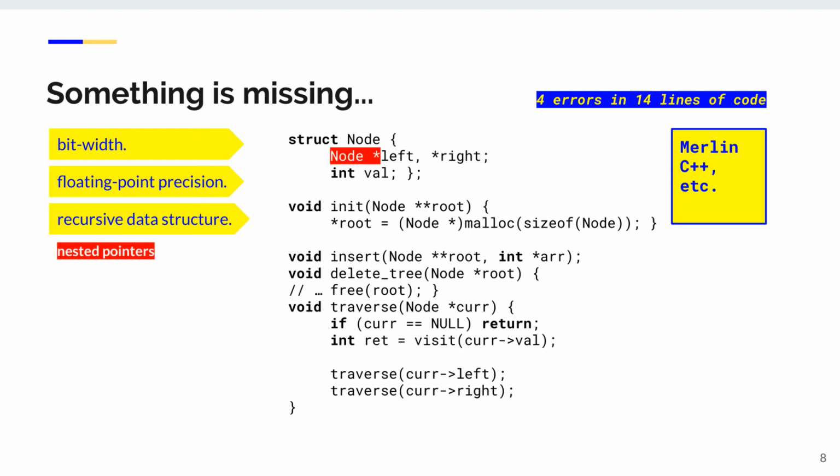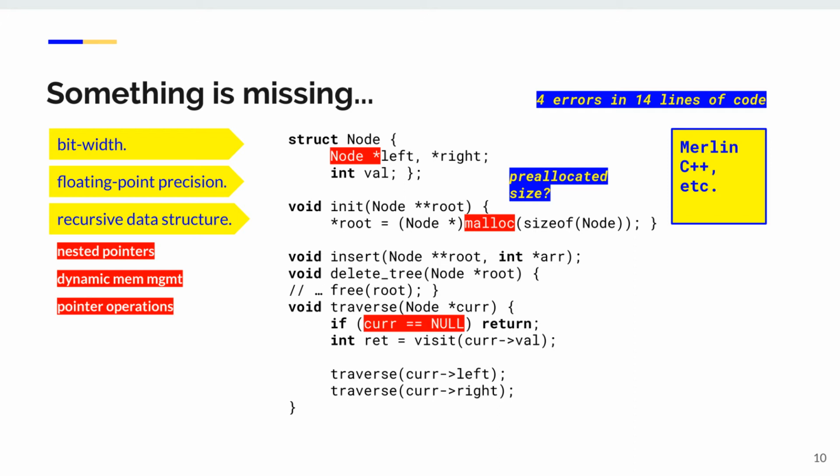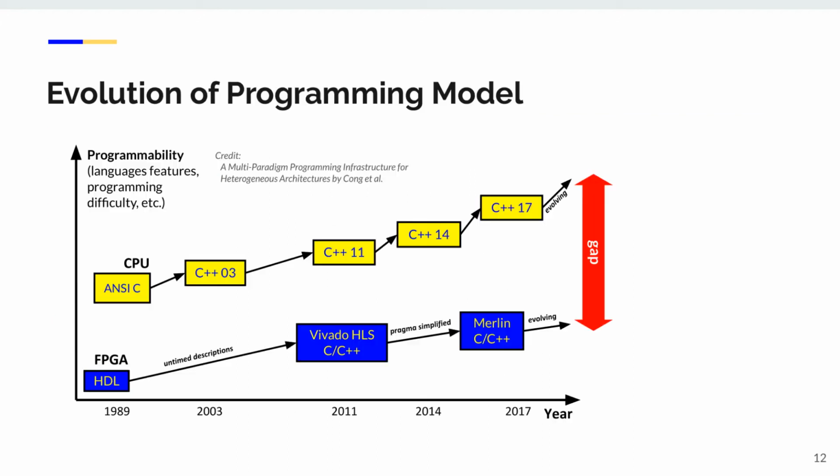Besides, the FPGA tools do not support recursive data structures. Therefore, if you ever attempted to port real software code to run on FPGAs, you will be frustrated to see a lot of errors. For example, in a simple binary tree, there will be 4 compilation errors. Nested pointers are not supported. Dynamic memory management is not available either, so users should pre-allocate fixed-size spaces by over-approximating the input. The types of allowed pointer operations are restricted, and all your recursive functions will not compile.